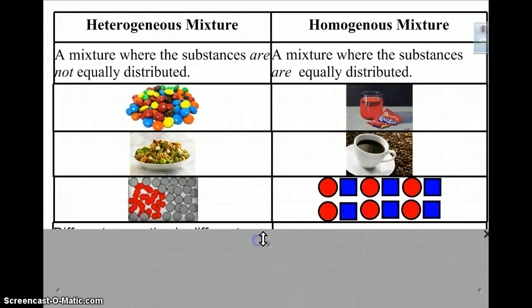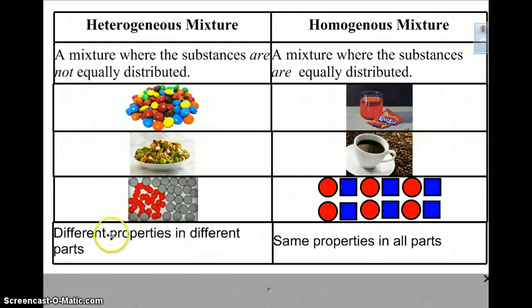Okay, here we kind of have a picture representation of what it would be like. So here we have heterogeneous. We have a group of two different particles, and they're both mixed together, but they're not evenly spread out. On the other hand, this mixture is evenly spread out, and the substances are equally distributed.